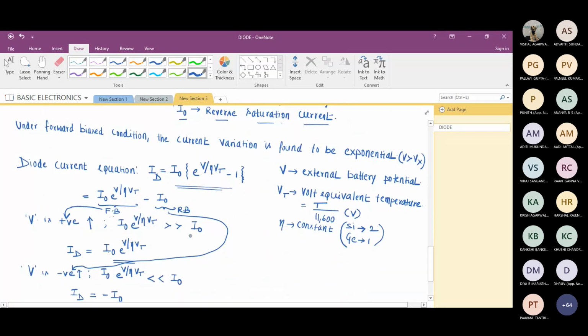Suppose I take a diode and use it for some application, for example in Delhi. In the month of May, what temperature do you expect? Will you expect 40 plus?